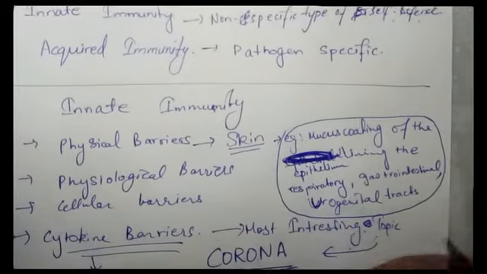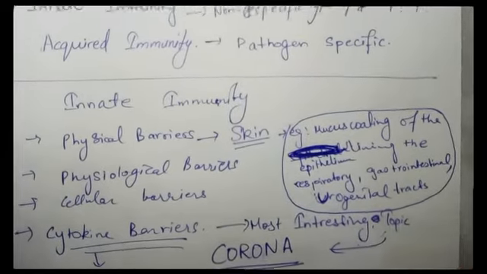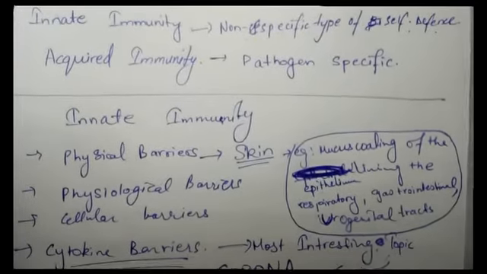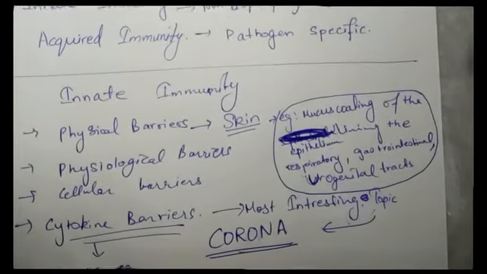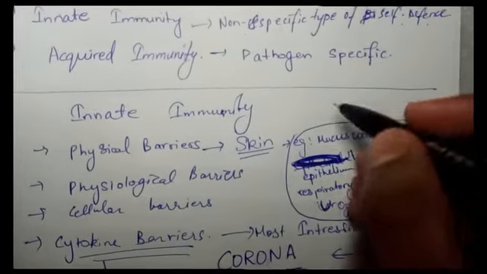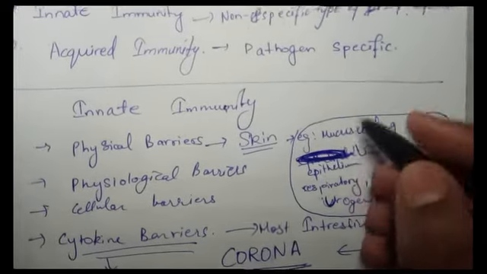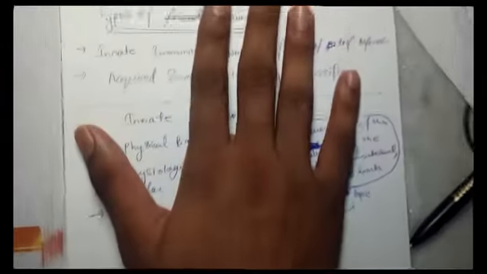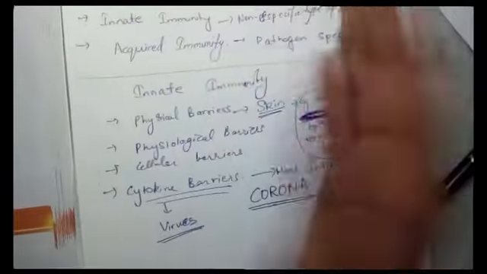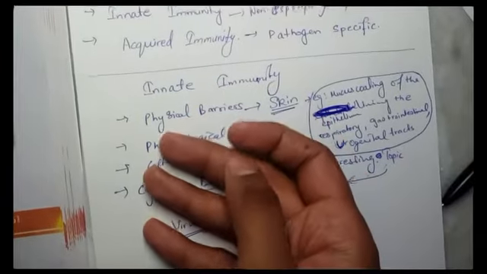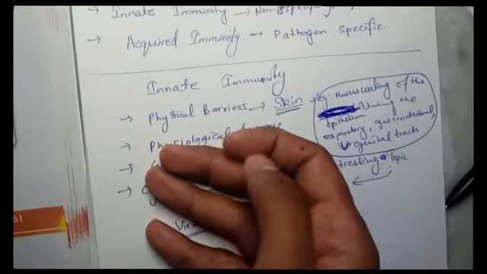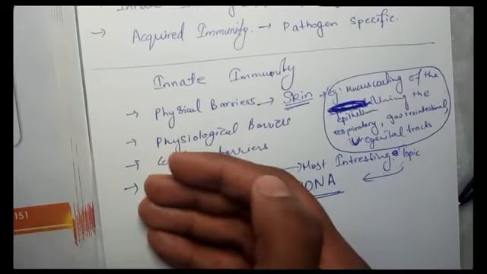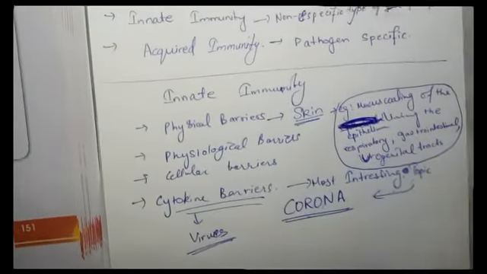The basic thing you need to understand is what a physical barrier is. Anything which is stopping the entry of viruses, microorganisms, any of those kind of things through physical means. For example, skin is a physical means. It's kind of like a coated layer which is preventing these viruses from getting inside, and that's physical, right?